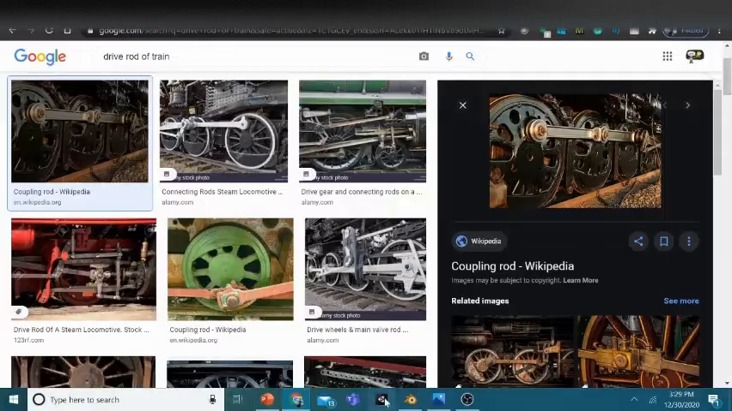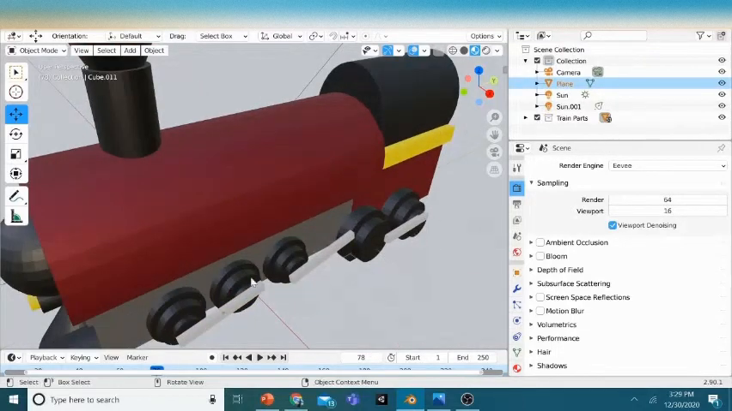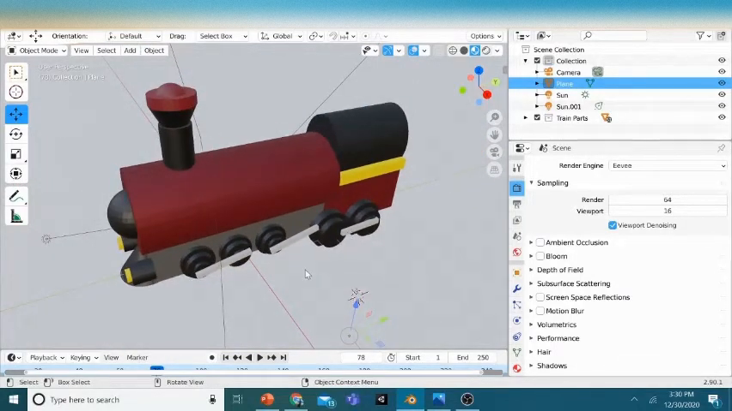So back here, this is how I made a locomotive. I think this is a good hint for you. I'll just zoom in, and yeah, it's a good hint. Alright, I just forgot to tell you one thing.